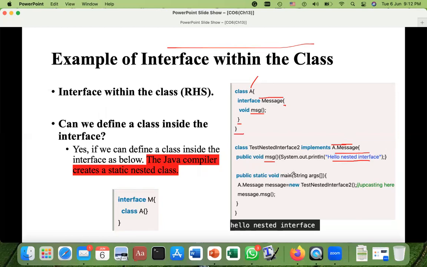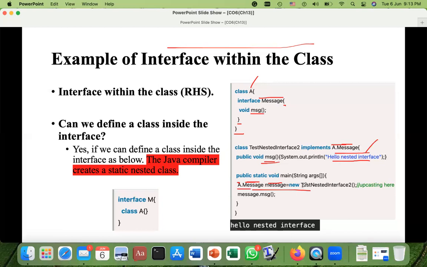So in there, we have the main method. And here we are first creating the object because we want to print this. We want to first access this method and print this statement. So here we have this Message again, the object. What is the type of that object? In class A, we have this Message interface. So this object has the type Message, and the Message interface is available where? In a class. So the same thing.